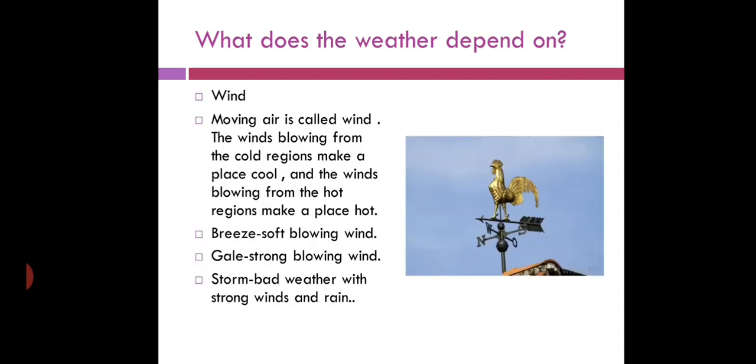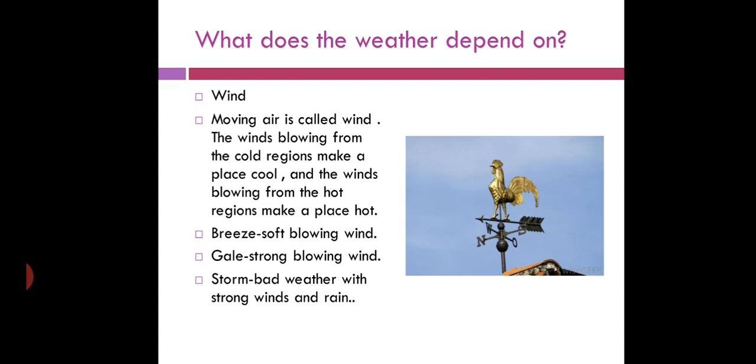The next factor on which the weather depends is the wind. What is wind? Moving air is called wind. The winds which blow from the cold regions make a place cool, and the winds blowing from the hot regions make a place hot. Breeze. What is breeze? Soft blowing wind is called breeze. Gale. When the wind blows strongly, it is called gale. And what is storm? Bad weather with strong winds and rain is called storm.